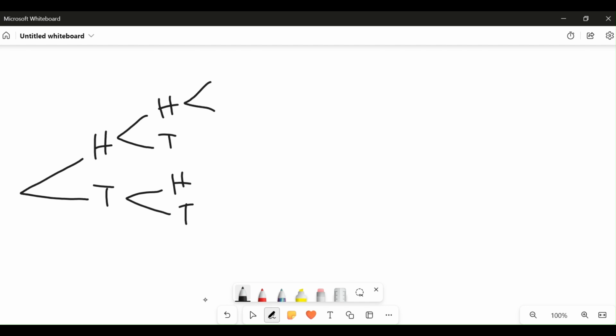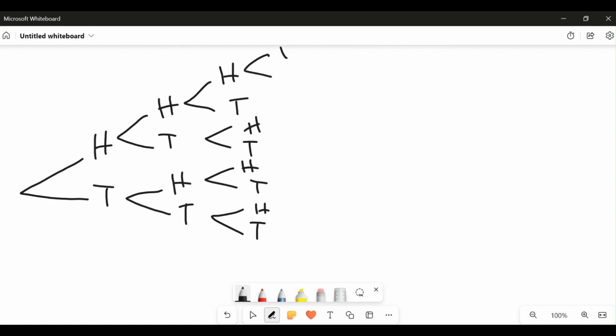The third time we have head, tail, head, tail, head, tail, head, tail. All right. This is the third outcome from a random experiment. Now for the fourth time, let's toss the coin. What do we have? All right.